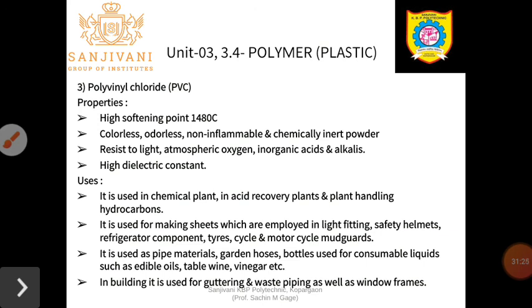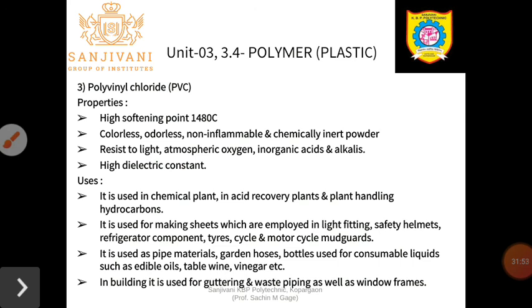Generally, PVC pipes are used, and garden hoses in the sense the pipe through which water is sprinkled on the plants in a garden. The bottles where we can store liquids, for example water bottles or edible oils, are made of PVC. Wines are stored in PVC bottles, and vinegars, etc.